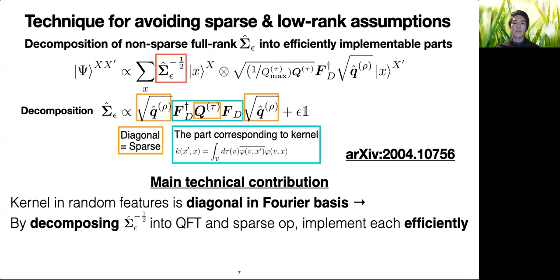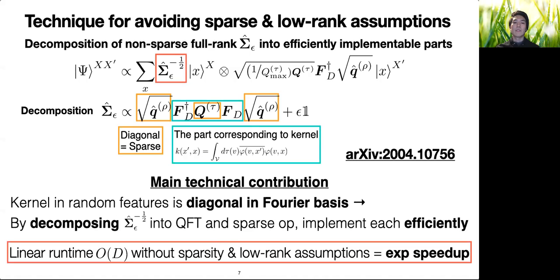Using this observation, we can decompose sigma into addition and multiplication of quantum Fourier transform and sparse diagonal operators that can be implemented efficiently. As a result, we achieve linear runtime in sampling from the optimized distribution without sparsity and low rank assumptions. This achieves exponential speedup compared to any existing classical algorithm for this sampling task.